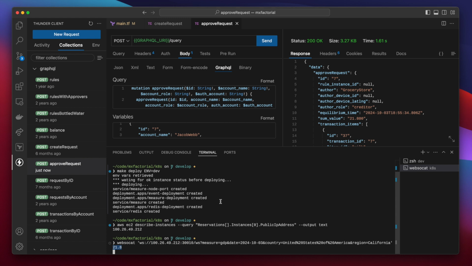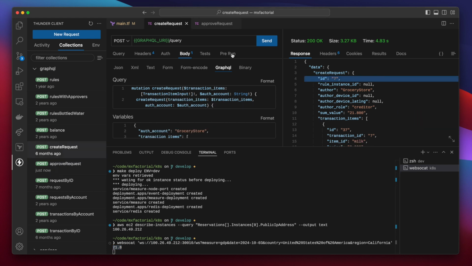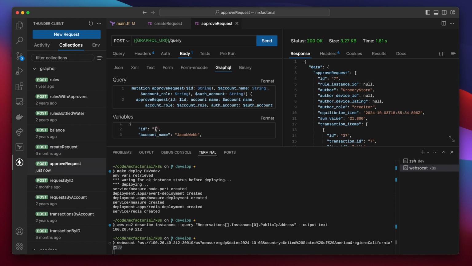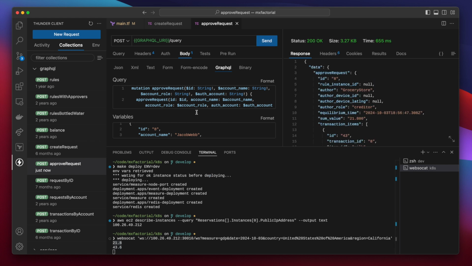Let's approve another transaction. Create request send. Copy and reference ID. Then approve request send. Wonderful. California's new real-time GDP is 43.6.